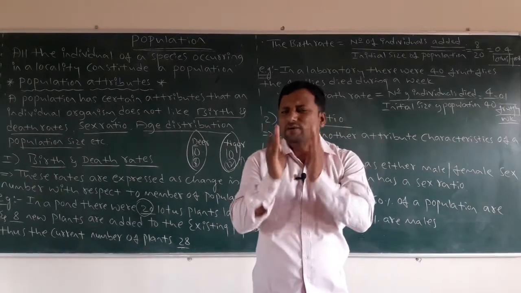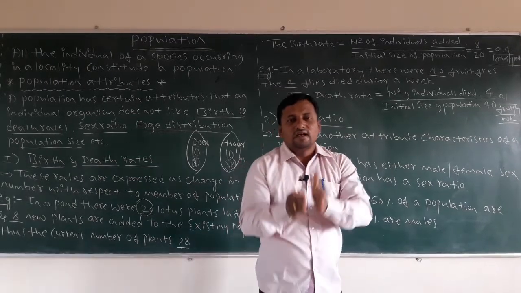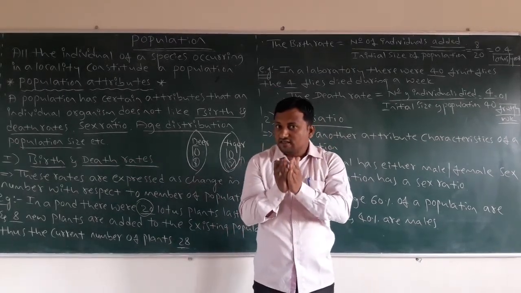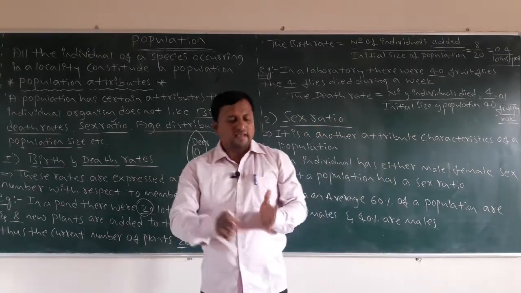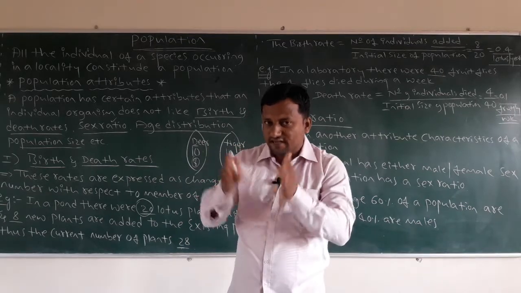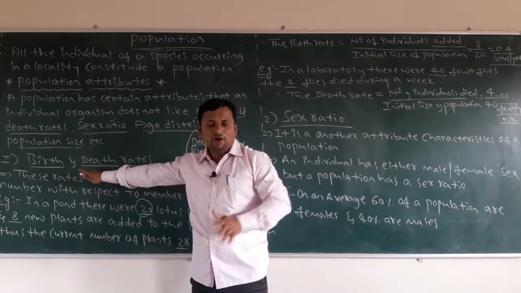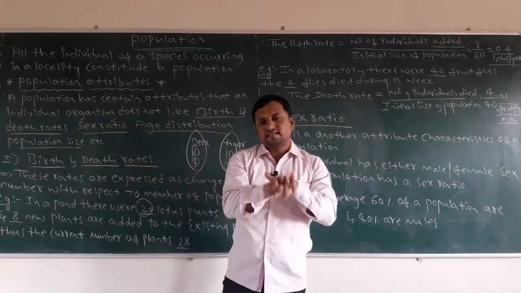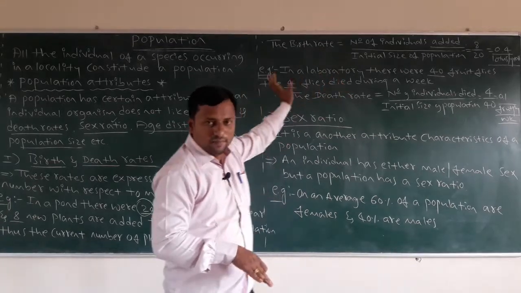Based on this average percentage, we can see in a population how many births are going to occur. This is a very easy example, but we must go for the birth rates: how many individuals are added, that should be the birth. So this is the equation of the birth rate.